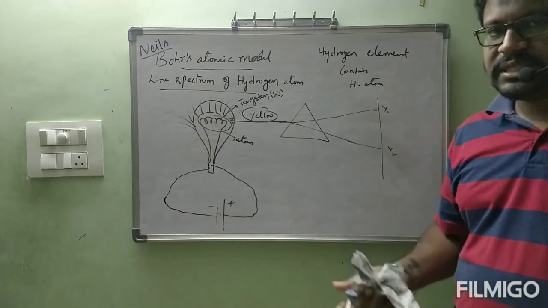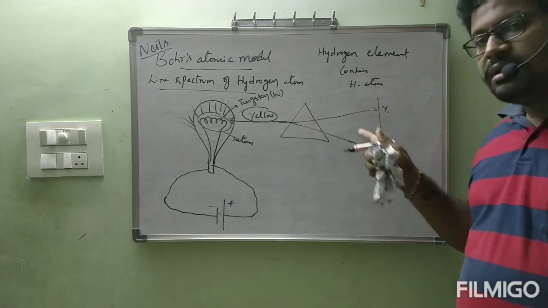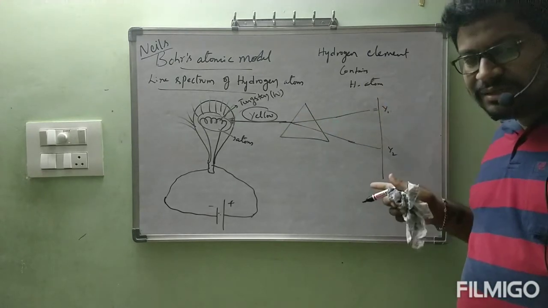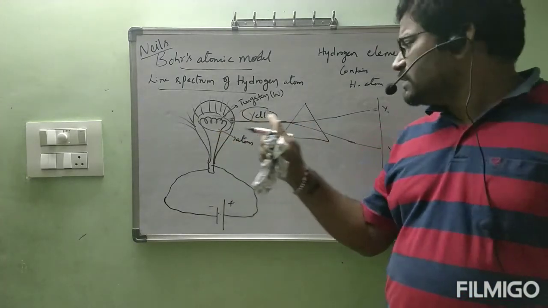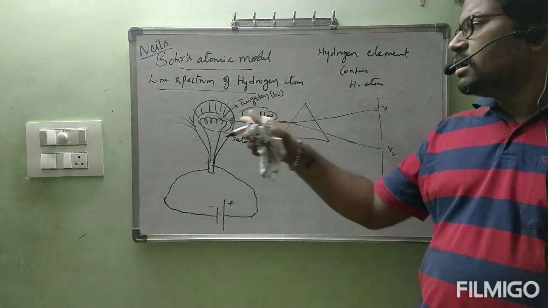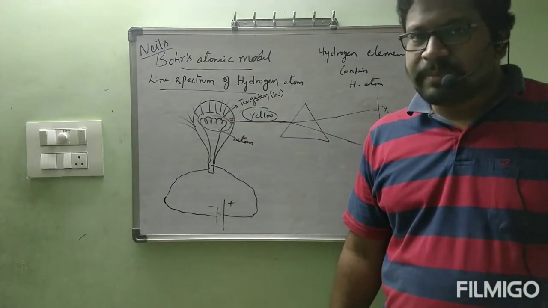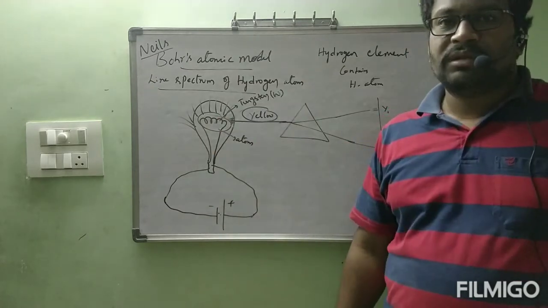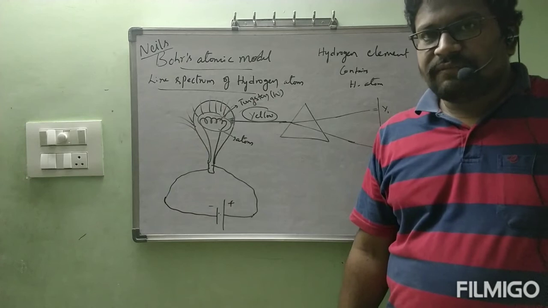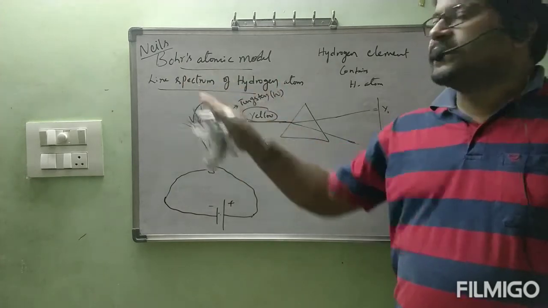That wavelength I will see later. This formation of spectrum on the screen is because of which atom? Tungsten atom. That's why this spectrum is called tungsten spectrum. Like tungsten is giving spectrum, in the same way hydrogen also will give spectrum. That is my intention. That is called hydrogen spectrum.